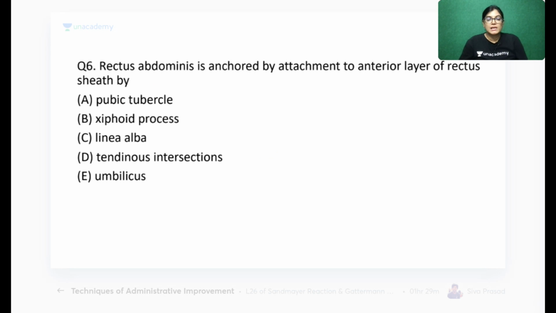Rectus abdominis muscle is anchored by attachment to the anterior layer of rectus sheath by which of the following? So that anchorage, that connection, is formed by which of the following structures? Very simple, take your time. This is very conceptual, easy. Just apply common sense and you will get the correct answer. Your time starts now.